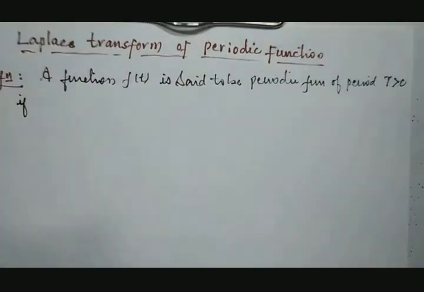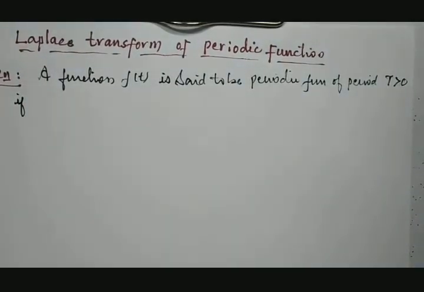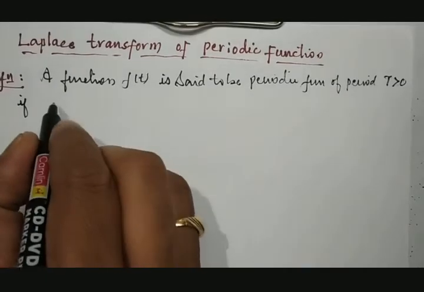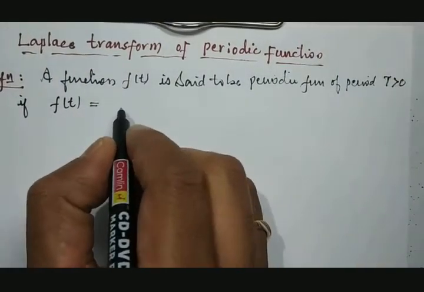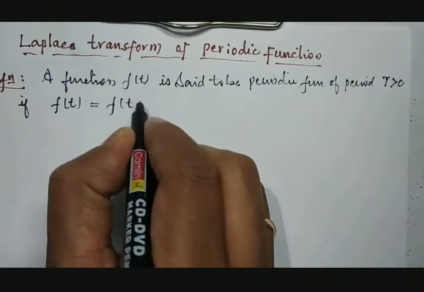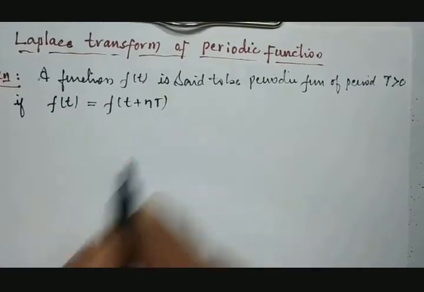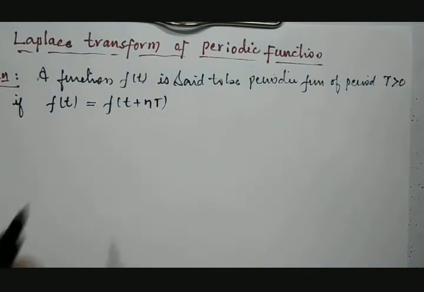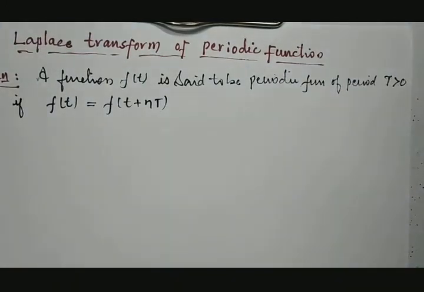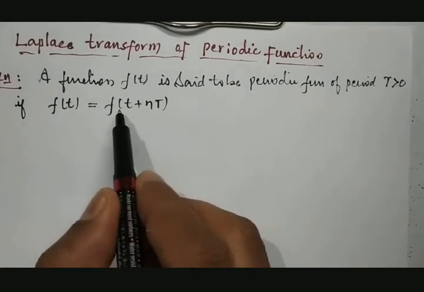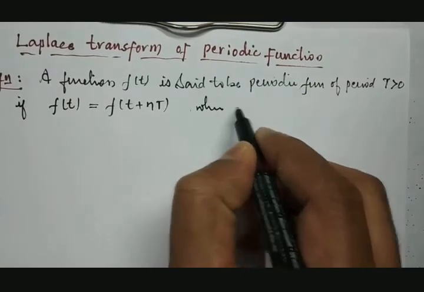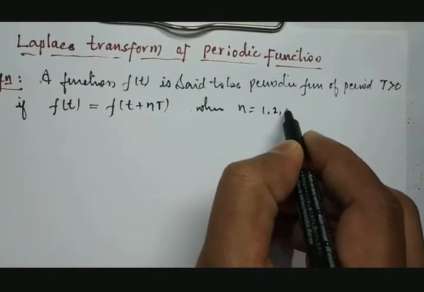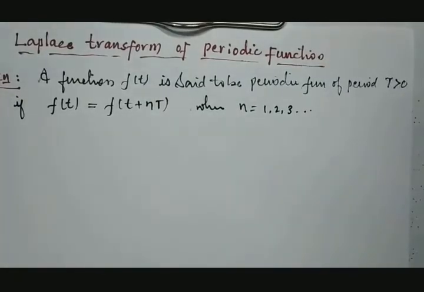It will be said to be a periodic function if the function f of t is equal to f of t plus nT. What does it mean? If you take f of t, which is the basic function, it will be equal to f of t plus nT. What is n here? Where n is equal to 1, 2, 3 and so on.